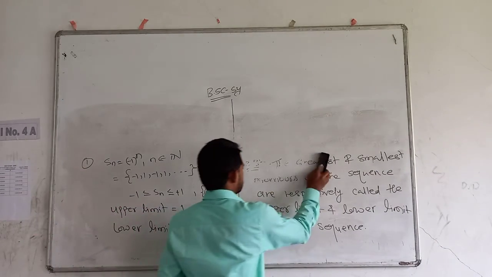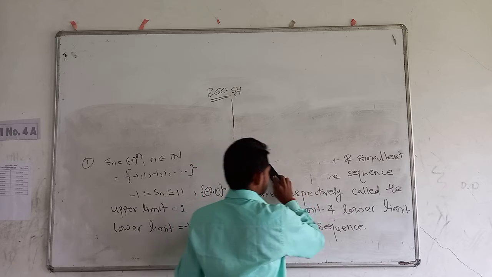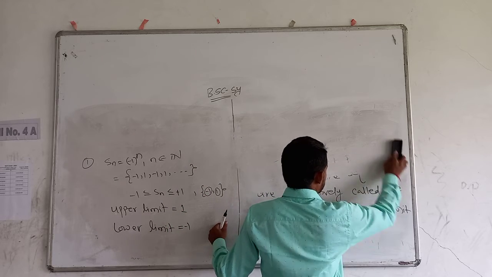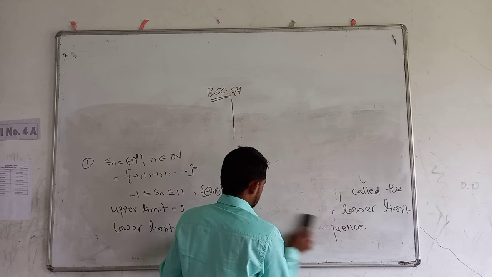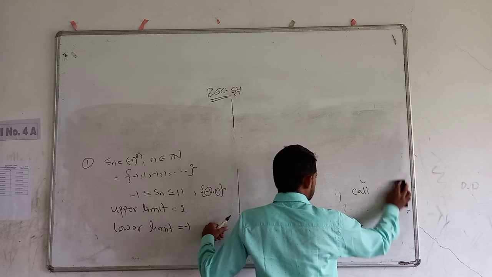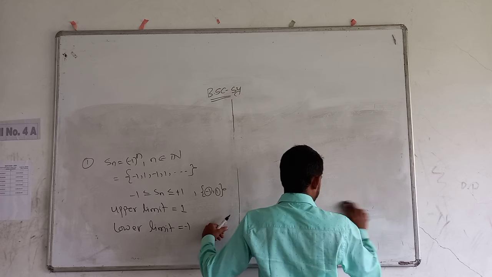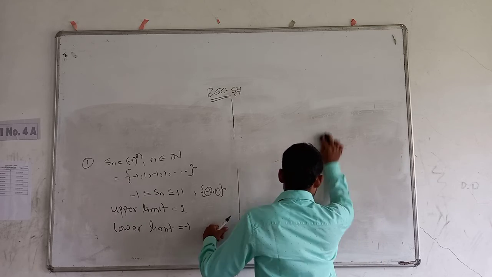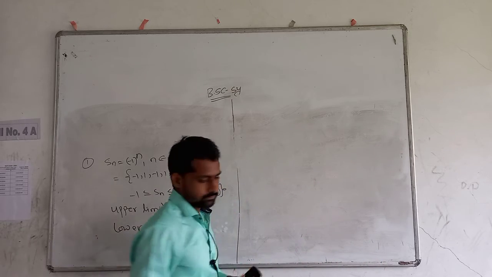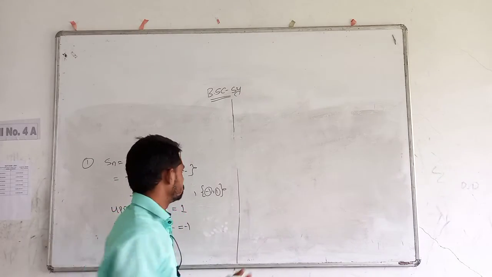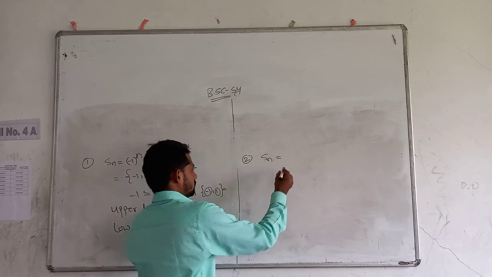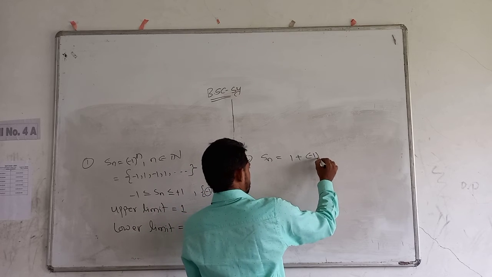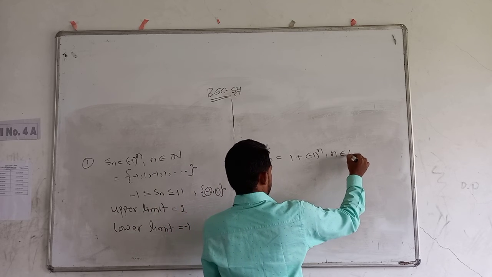Second example, Sn is equal to 1 plus minus 1 raised to n.